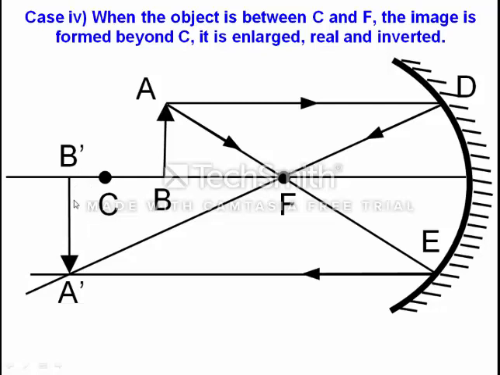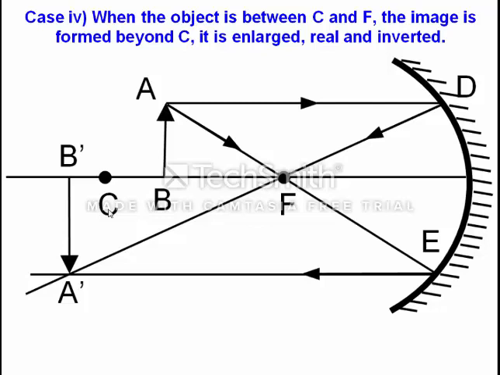So the nature of the image is real and inverted. Second, size: since A dash B dash is greater than AB, we can say that the image is magnified, or enlarged. And third, the image is formed beyond C, so the position of the image is beyond C. Nature, it is real as well as inverted. And the size of the image is greater than the size of the object, it means the image is enlarged.